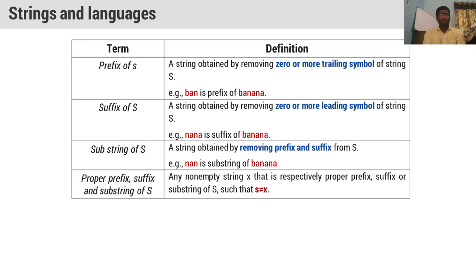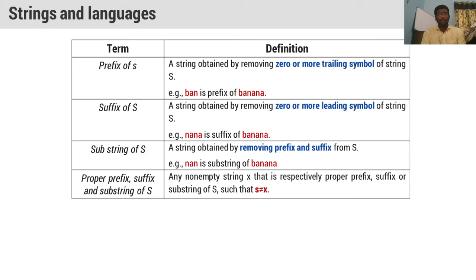So what is a proper prefix, proper suffix and proper substring? We will see that. Any non-empty string x that is respectively a prefix, suffix or substring of s, such that s should not be equal to x.